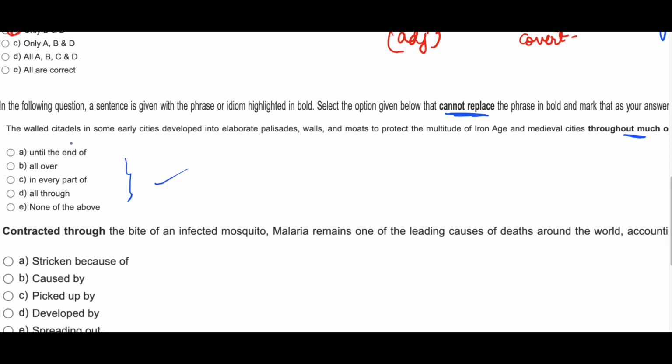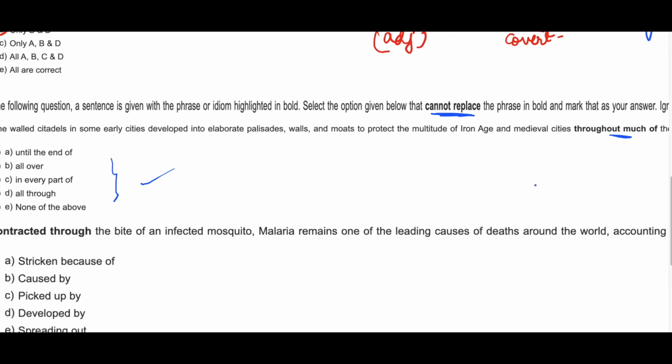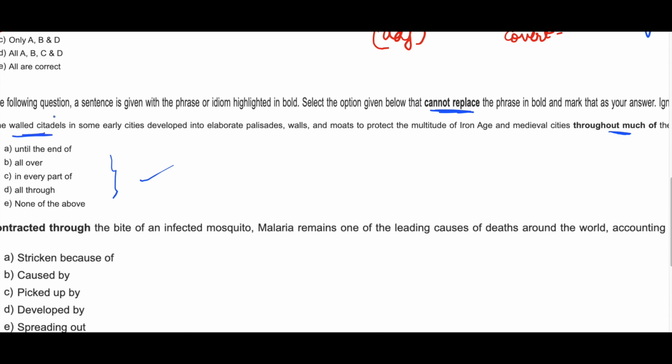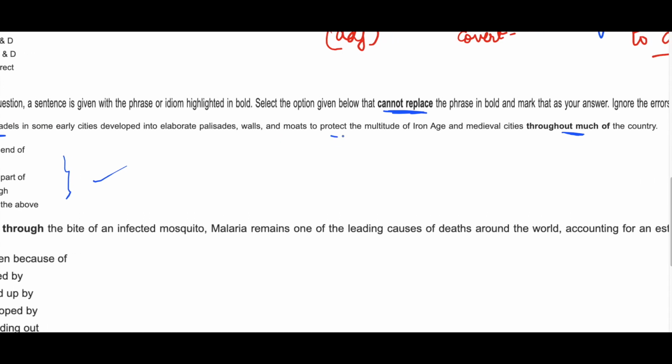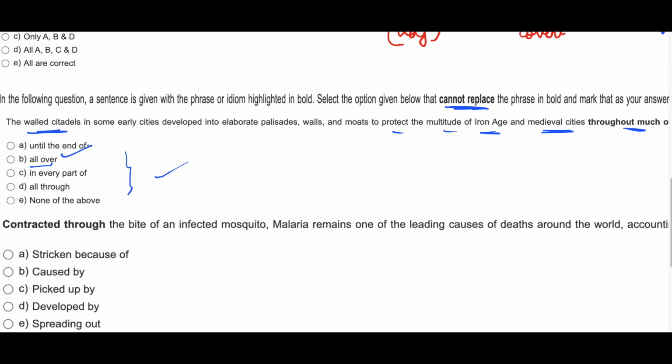The walled citadels in some early cities developed into elaborate palisades, walls and moats to protect the multitude of Iron Age and medieval cities throughout much of the country. So what does this mean? This means the walled citadels will protect the multitude of Iron Age and medieval cities throughout the country, which means in every part of the country. Medieval cities all throughout the country. So all over the country is right, because this means all throughout the country. In every part of the country is correct. All through the country, this is also correct.